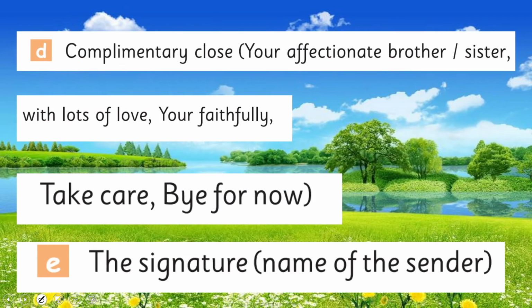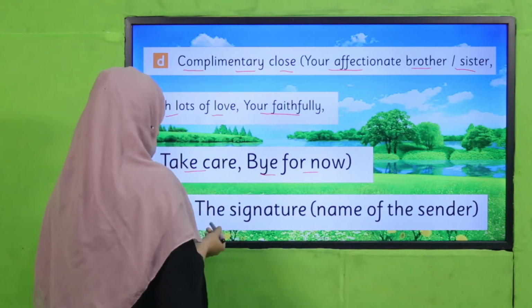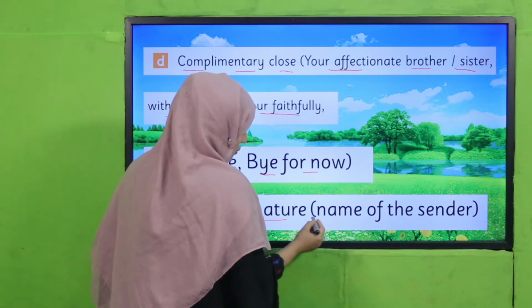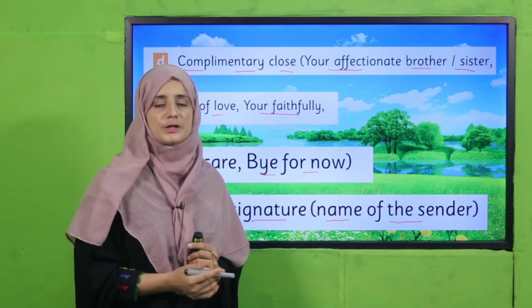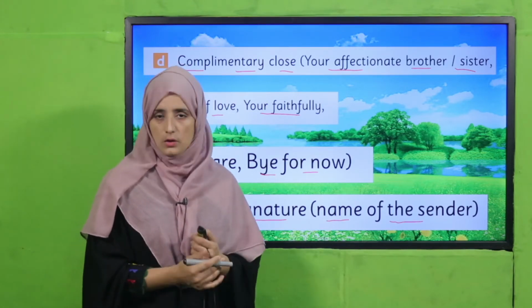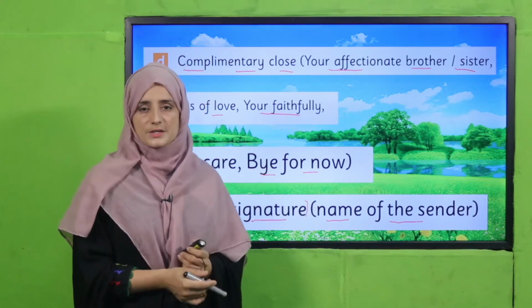So next, my dear students, the complimentary clause: your affectionate brother, sister, with lots of love, yours faithfully. Such types of words we write while closing our whole letter at the end. We use such expressions like take care, bye for now. And the last one is the signature, the name of the sender. Suppose you are writing a letter, so you will write your name. If I am writing a letter, I'll write my own name. This is called the sender's name, the signature of the letter.